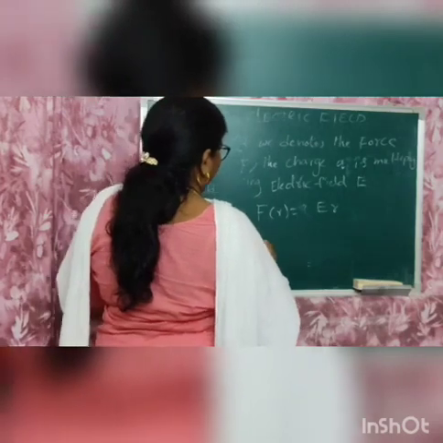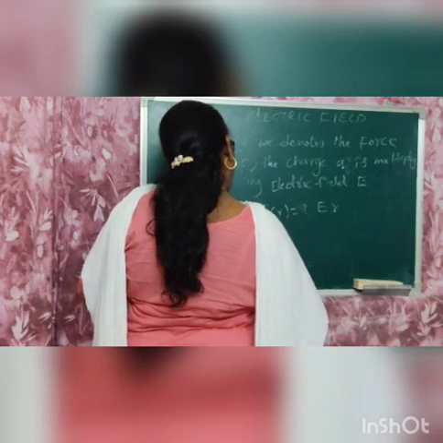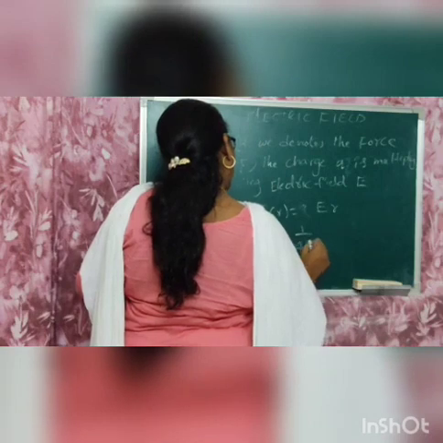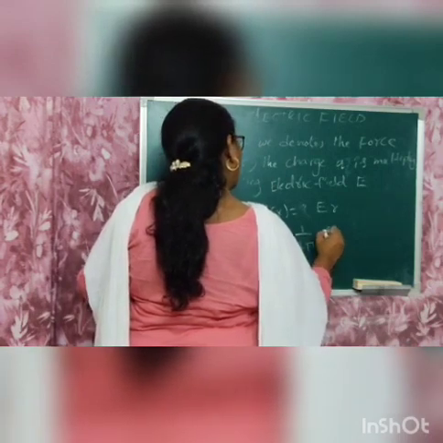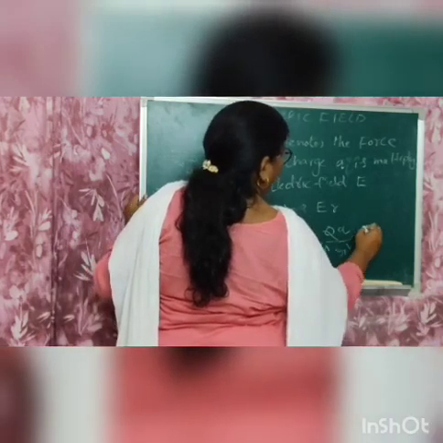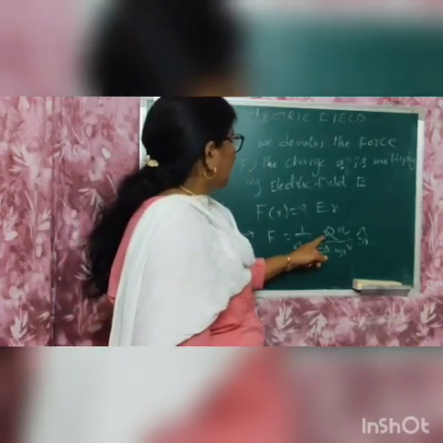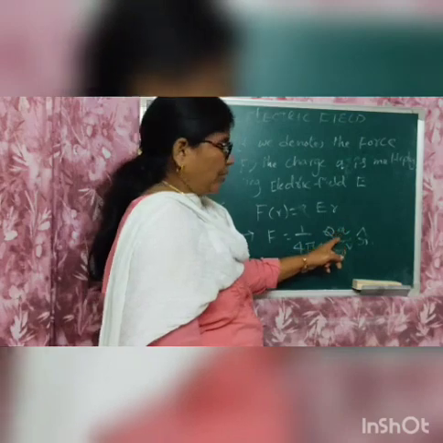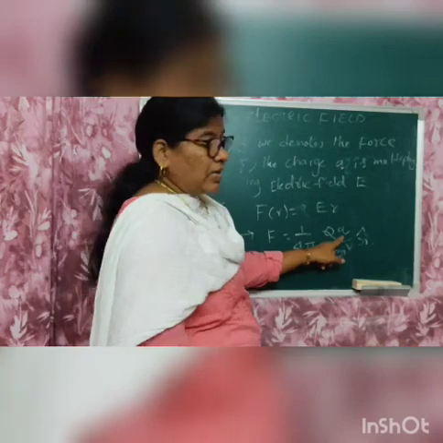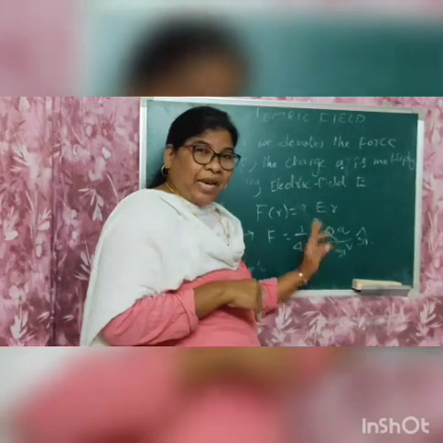Another equation will be written as F is equal to 1 by 4 pi epsilon naught, capital Q small q by r square, r cap. Why? Because here two charges are acting on the field. Here capital Q is the charge and small q is another charge. So small q also exerts an equal and opposite force on the charge capital Q.